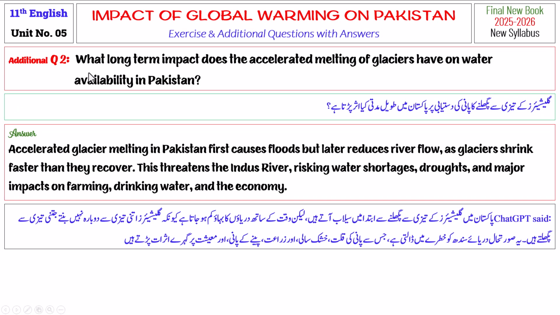Additional question number 2. What long-term impact does the accelerated melting of glaciers have on water availability in Pakistan? Accelerated glacier melting in Pakistan first causes floods but later reduces river flow as glaciers shrink faster than they recover. This threatens the Indus River, risking water shortages, droughts, and major impacts on farming, drinking water, and the economy.